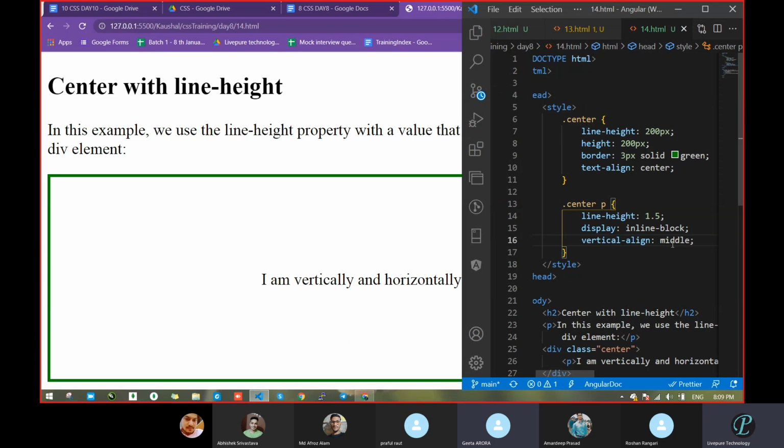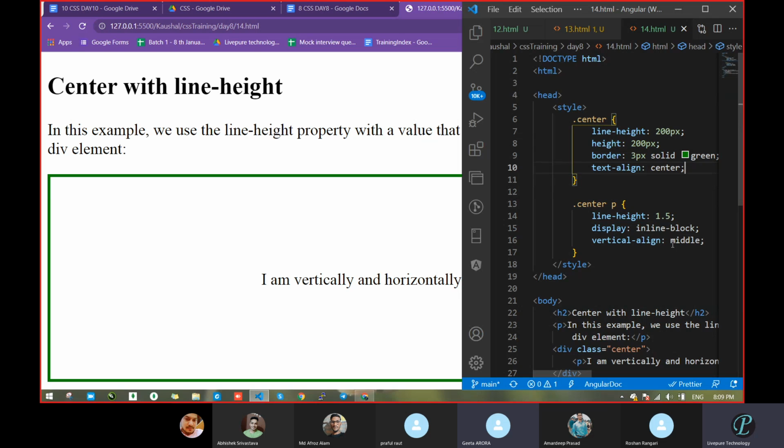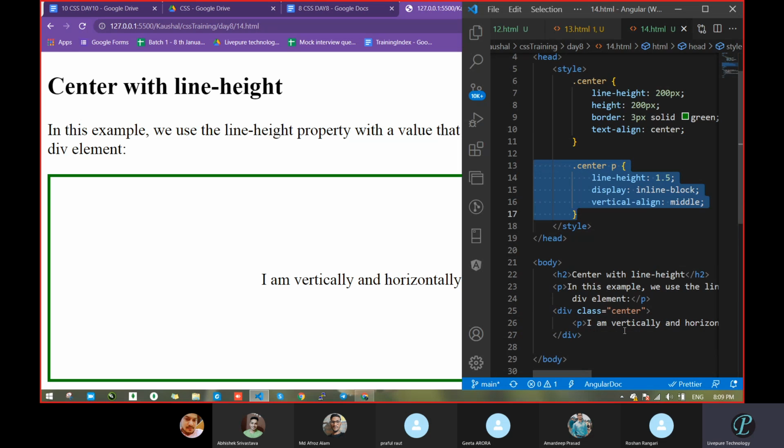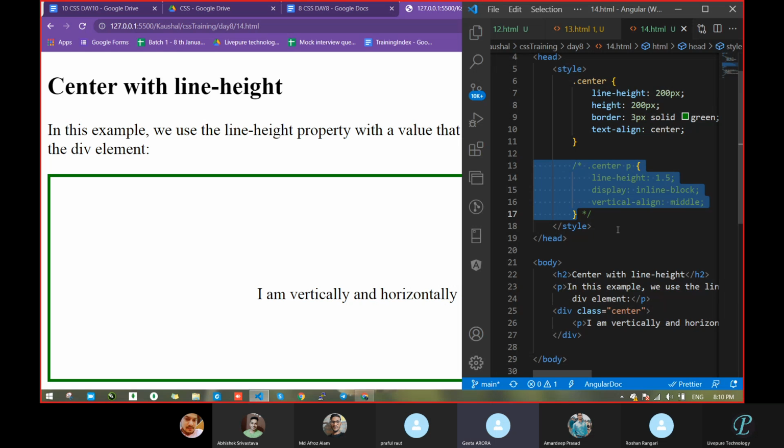But we can do this with text alignment also, no? Center and all. Then why are we using this one? And why two times line height? One is with reference to the paragraph and one with a div. This second one is mostly taking care of the P tag. But if you remove it, it will also work fine. Let's comment. Let's save. See, it came. Correct.